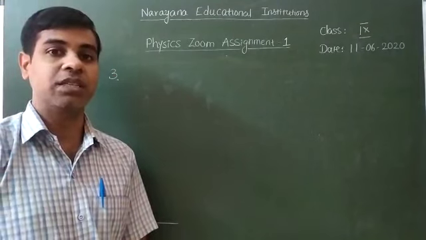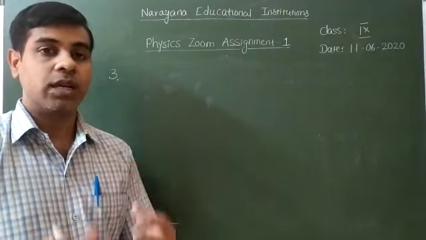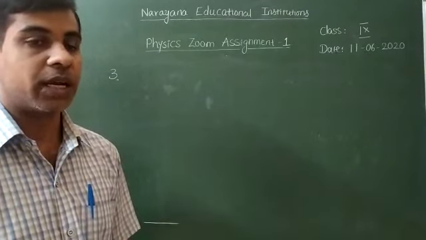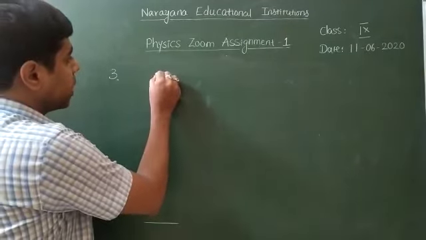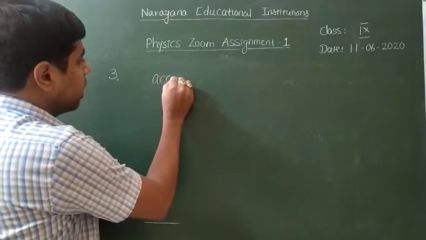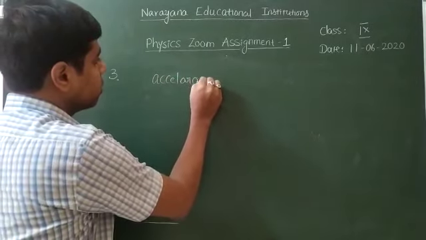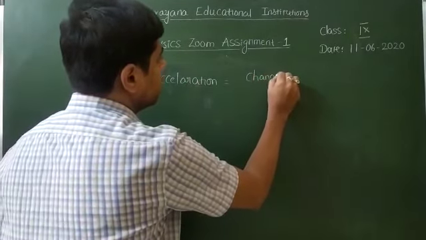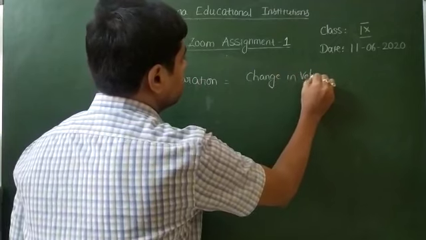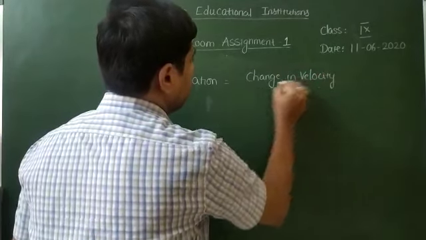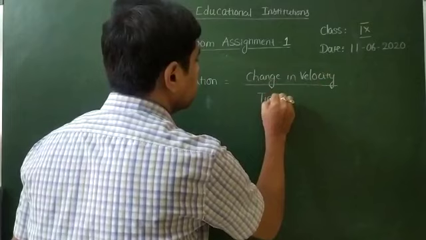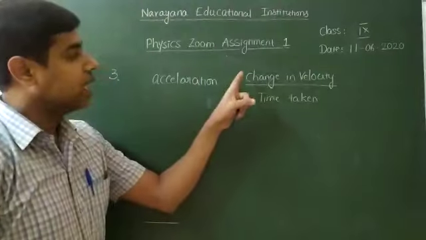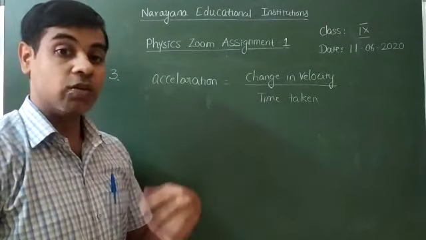Generally the definition is that acceleration is equal to change in velocity divided by time taken. So constant acceleration means equal changes in velocity in equal intervals of time.